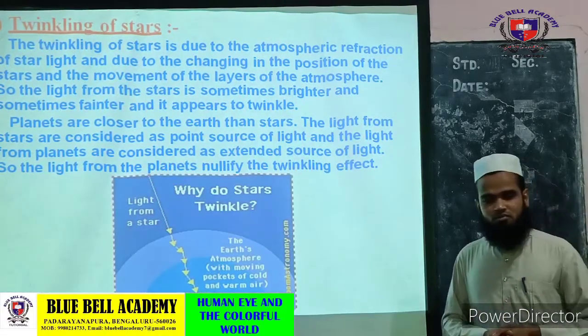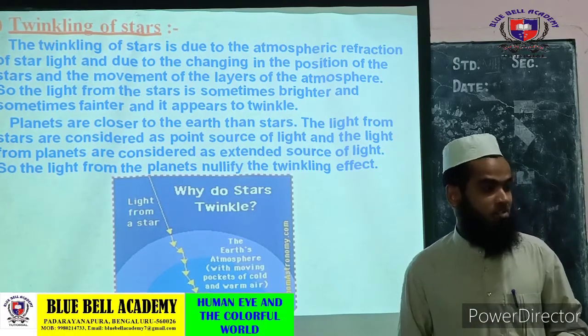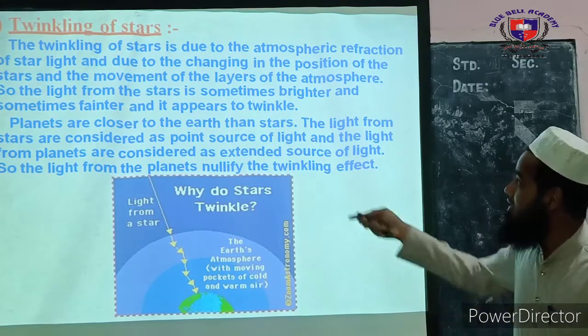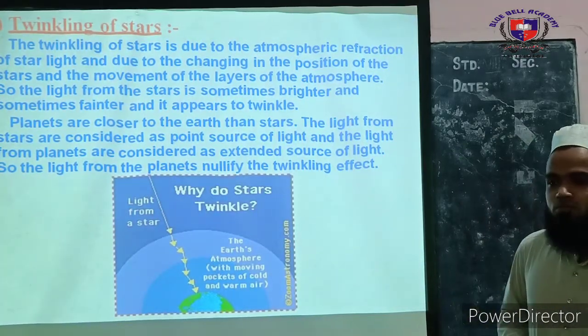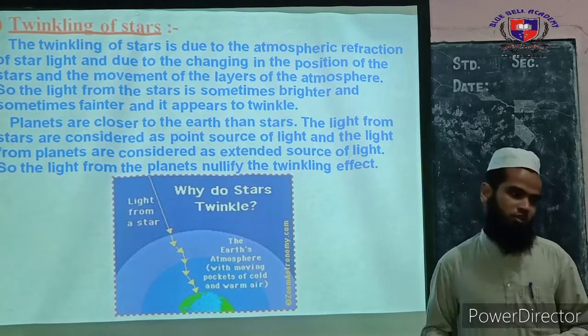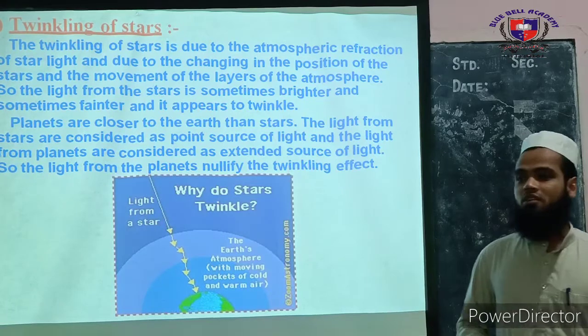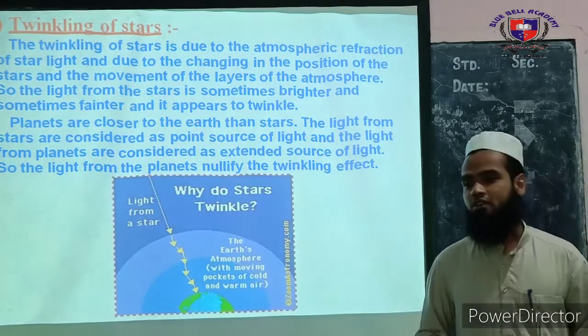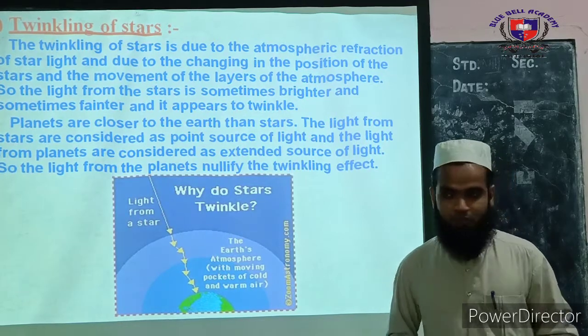Another phenomenon because of atmospheric refraction that we observe every day is the twinkling of the stars. As we know, the stars are very far away from us, and the unit that we use to measure the distance is the light year, and 1 light year is about 10 trillion kilometers.